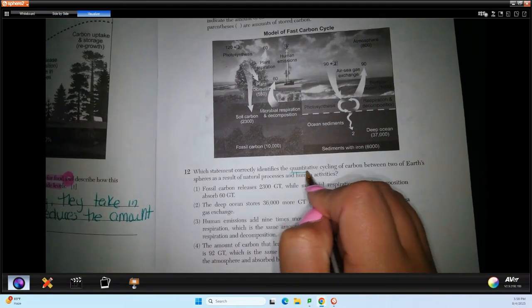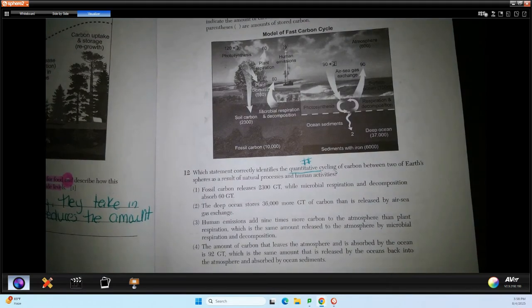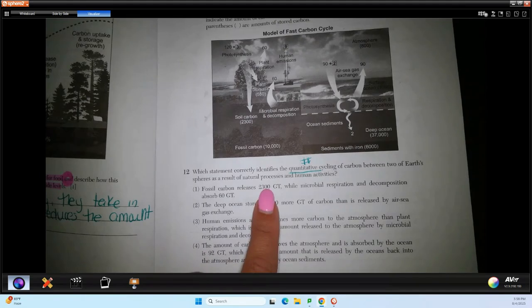So quantitative means we have a quantity or a number of carbon between two of Earth's spheres as a result of natural processes and human activities. So essentially we have to check in our model if each of these statements is supported. They're kind of like claims, and we have to see, is that claim supported by the data or evidence that they showed us?